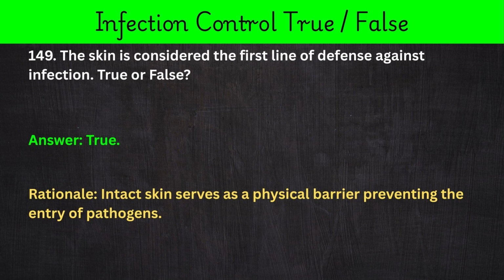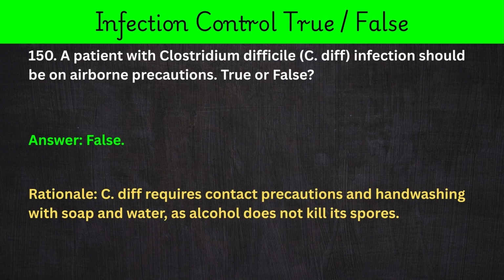149. The skin is considered the first line of defense against infection. True or false? Answer: true. Rationale: intact skin serves as a physical barrier preventing the entry of pathogens. 150. A patient with Clostridium difficile, C. diff, infection should be on airborne precautions. True or false? Answer: false. Rationale: C. diff requires contact precautions and hand washing with soap and water, as alcohol does not kill its spores.